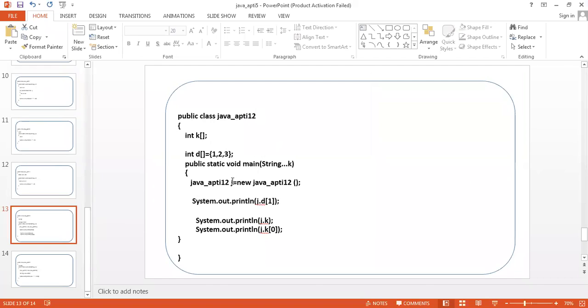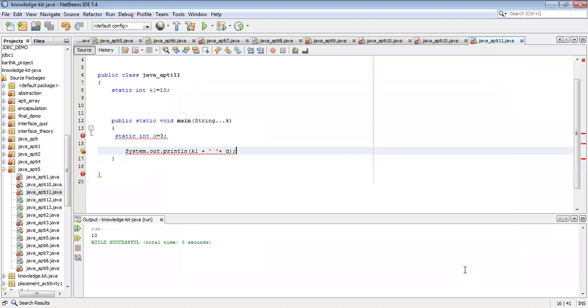Created the object for the class with the help of reference d of 1 accessing, then again j dot k, j dot k of 0. Error at j dot k. J dot k of 0 will be an error, I think.